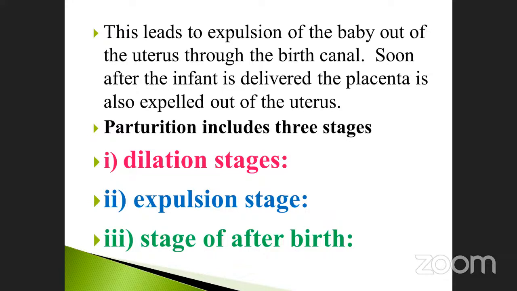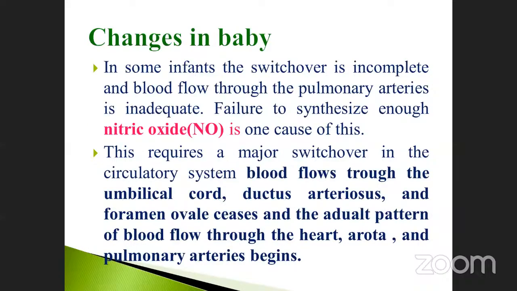Parturition includes three stages: the dilation stage, the expulsion stage, and the stage of afterbirth. These stages occur during pregnancy, and there are also changes in the baby. What are the changes which occur inside the baby?